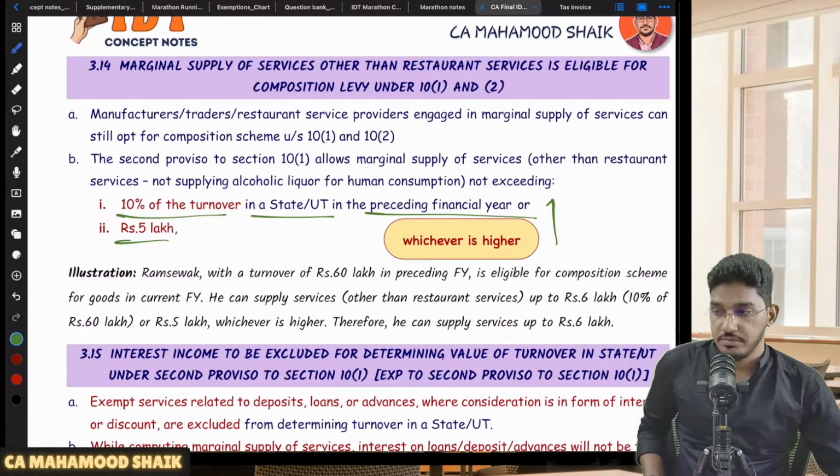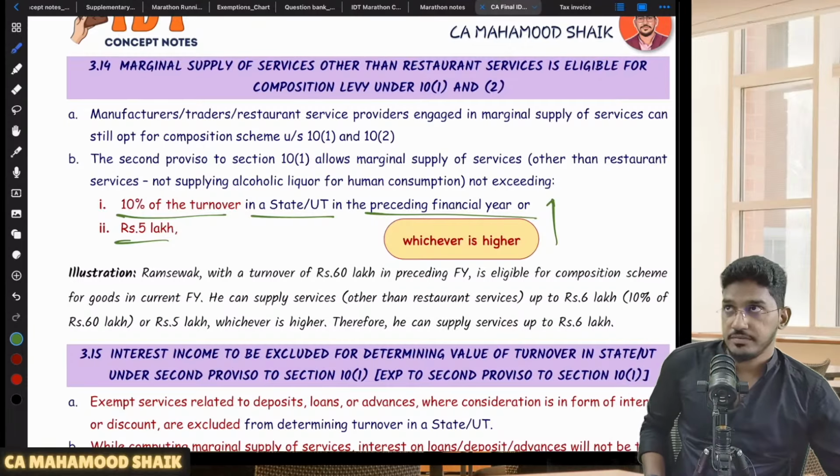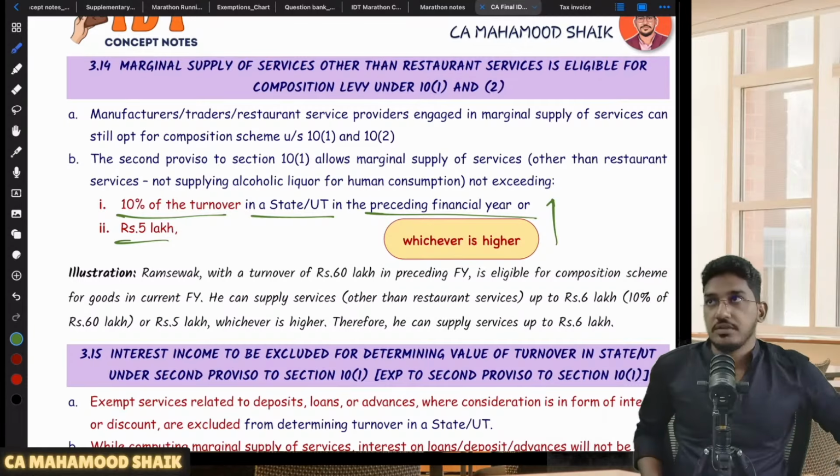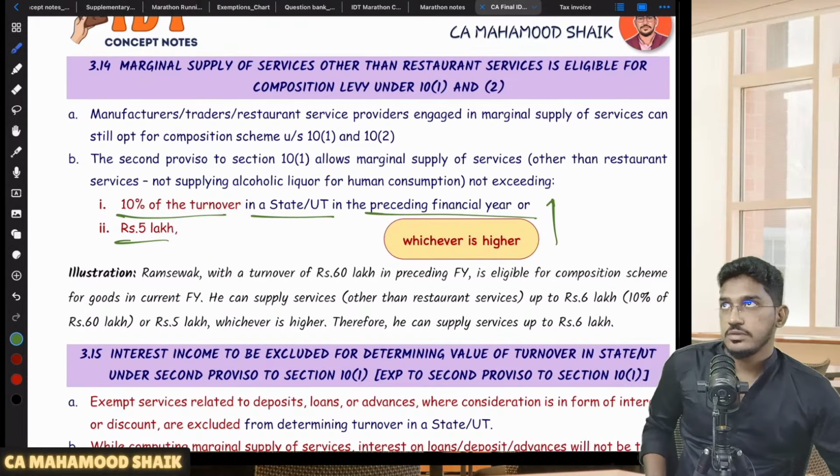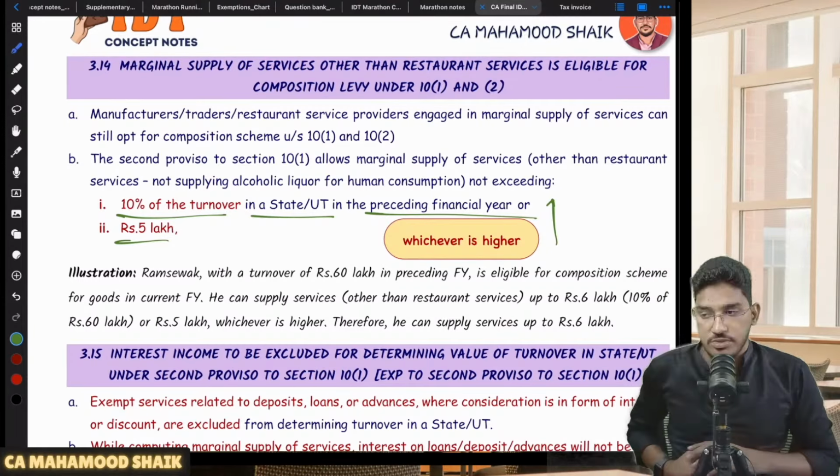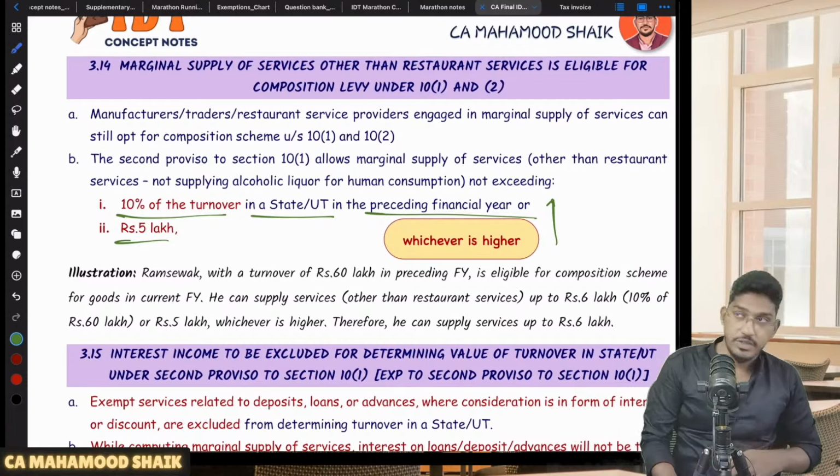But, just 1 minute, the light has gone off. Okay, what happened? Come on. Okay. So this is the composition scheme under... Just 1 minute.